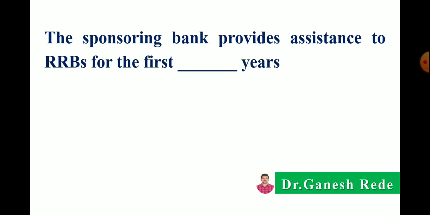Next, the sponsoring bank provides assistance to RRBs for the first dash years. Option A 2 years, B 3 years, 4 years or 5 years. So the correct answer is the sponsoring bank provides assistance to RRBs for the first 5 years.